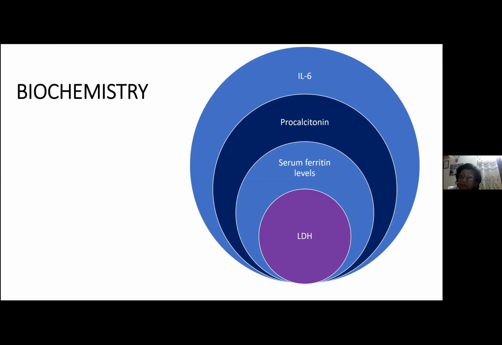When we talk about biochemistry, I'm not going into detail; I'll only be taking out hematology from the biochemical findings. Normally LDH levels are very high in patients. We have already seen that this also correlates with severity. But one unique thing: serum ferritin is a very good acute phase reactant. Not only that, they found that it correlates very well with the cytokine storm or macrophage activation. So serum ferritin levels are usually elevated in COVID patients, and this is a very important hematological parameter that we use. Apart from that, procalcitonin and interleukin-6 are also increased.